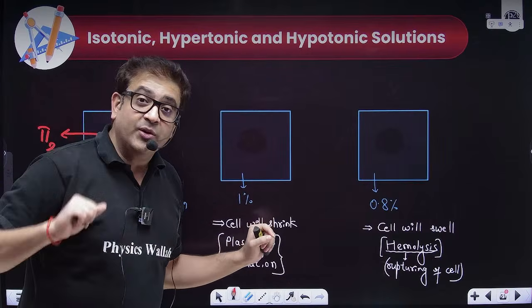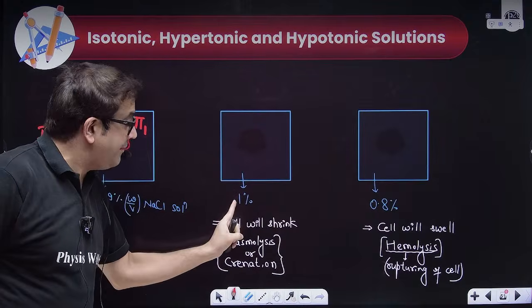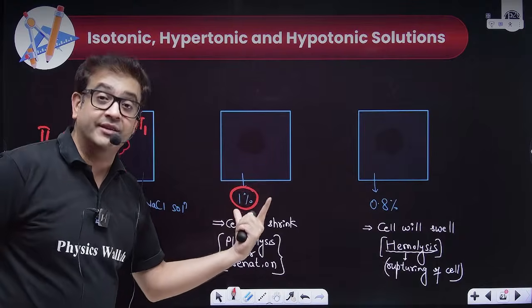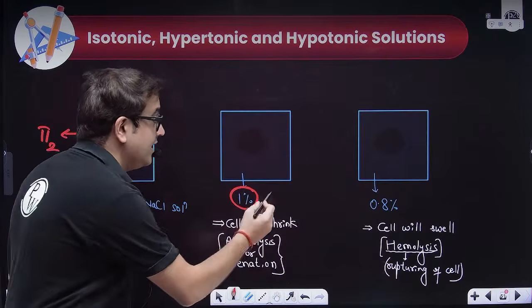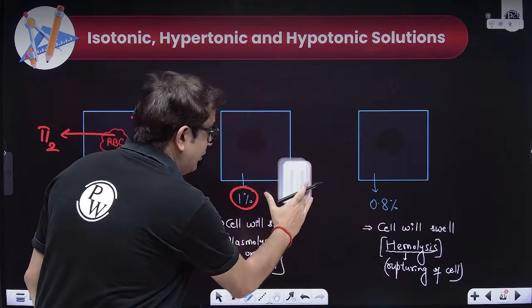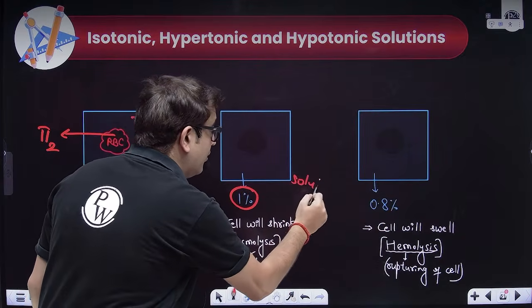Sir, what is hypertonic and hypotonic? If I have a red blood cell and I place it in a saline solution which is 1%, not 0.9%, that means in the saline solution, solute is more.